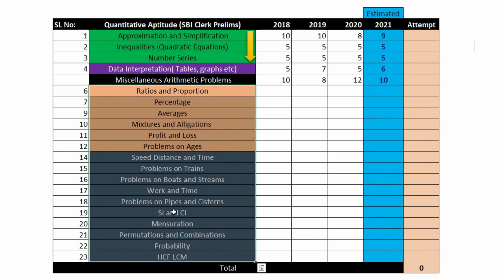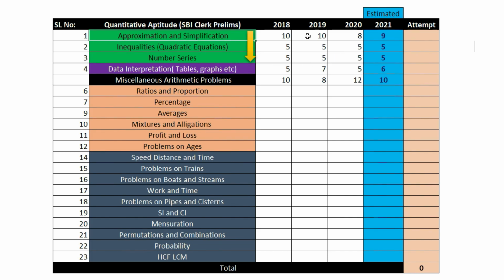Okay. So there are around 16 topics starting from ratios and proportion to HCF and LCM. Okay, you'll have to study all these 16 topics to make sure that you get 10 out of 10 here. Okay, so a smarter approach would be beginning from the simplification and approximation topic.